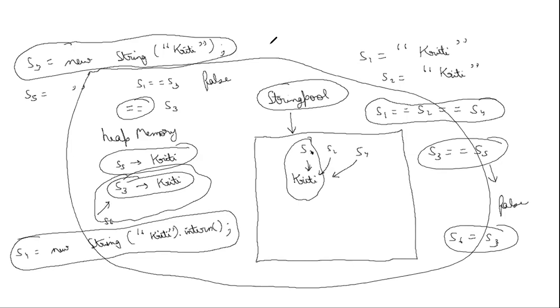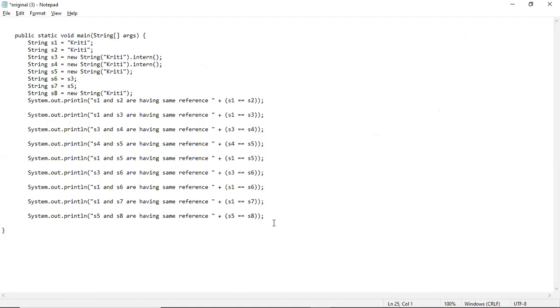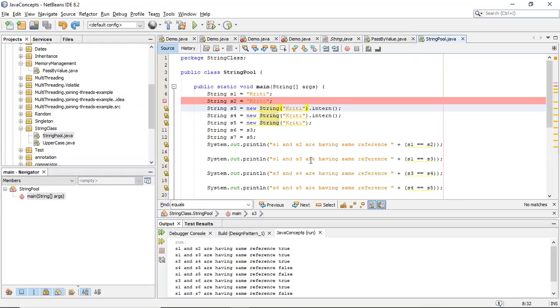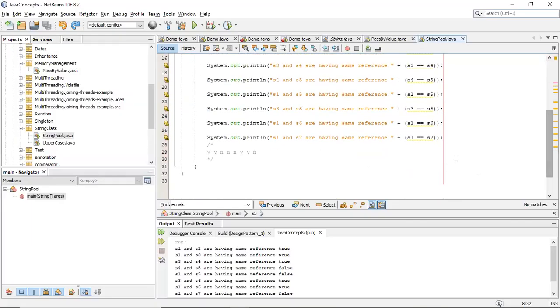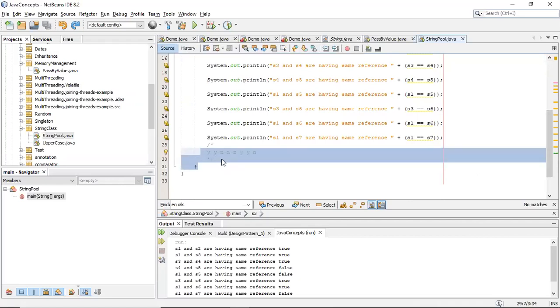So by this logic, I'm sure you will be able to tell the output of the question that has been asked here. Let's see, and let's run this in NetBeans. So let me run this. Let me first copy this thing.